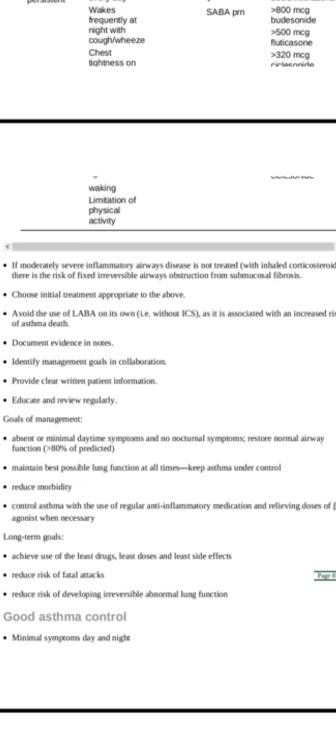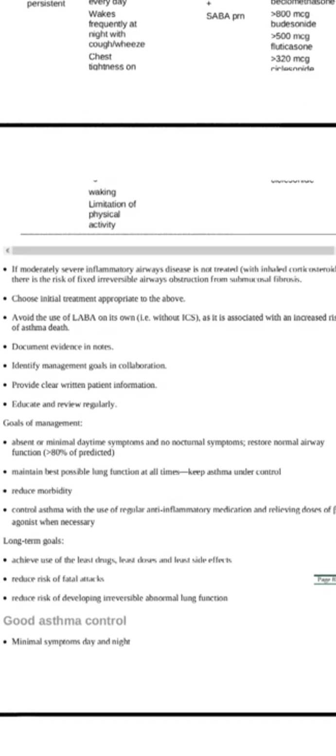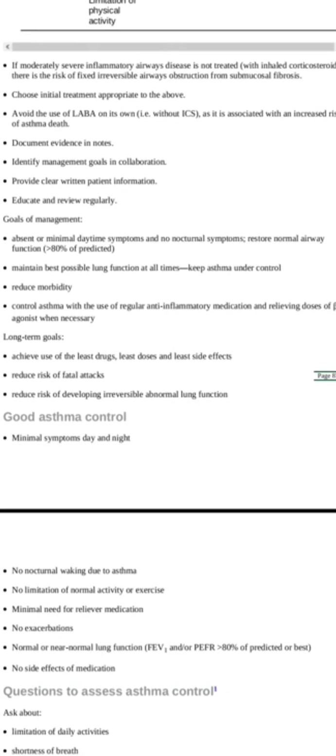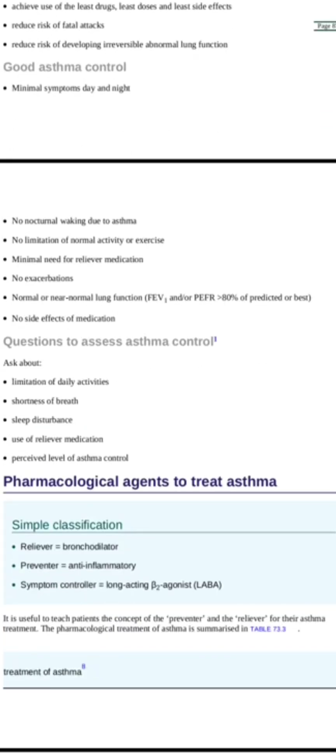Give a quick read to this table: mild, moderate, severe, persistent. Give a quick read to good asthma control. Bronchodilators are basically relievers. For the prevention of attacks, we give anti-inflammatory drugs. So, what are relievers? Relievers are bronchodilators, which include SABA, and preventers are basically anti-inflammatory, meaning steroids.